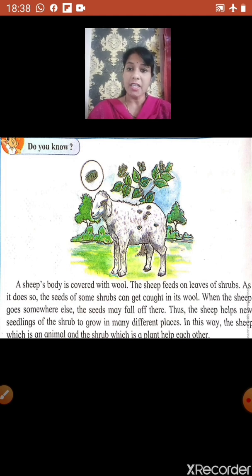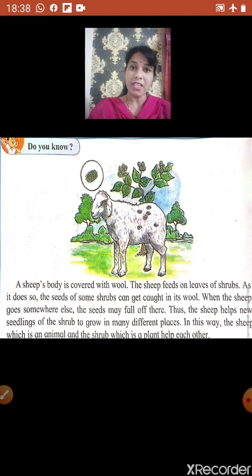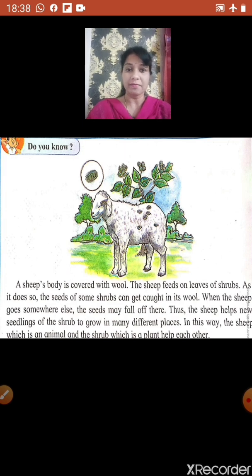And when the sheep goes somewhere else, the seeds may fall off there. And when the seeds get soil, moisture, and sunlight, seedlings develop, which in turn turn into a plant. In this way, the sheep, which is an animal, helps a plant, that is a shrub.